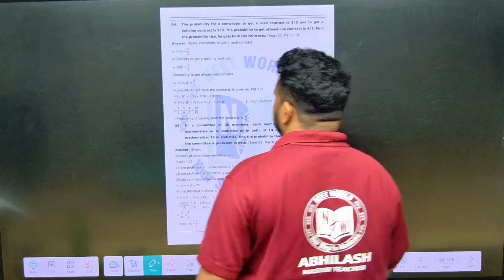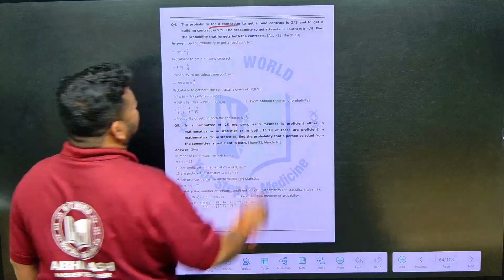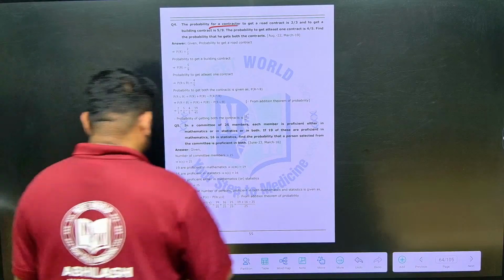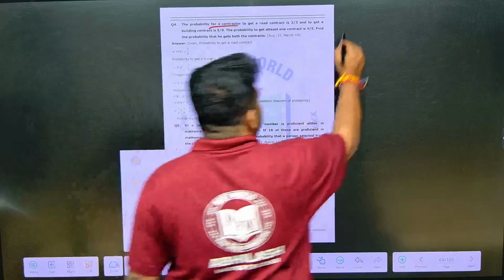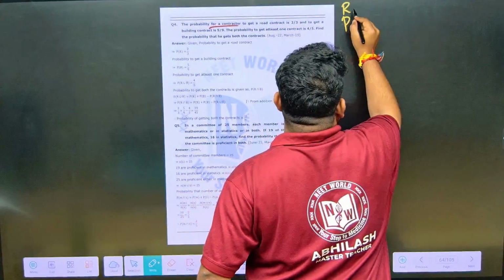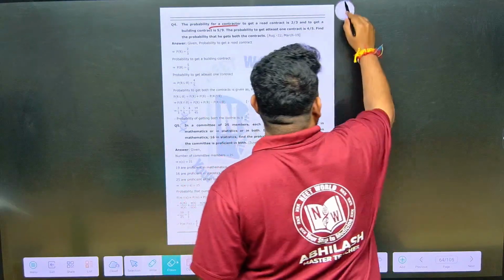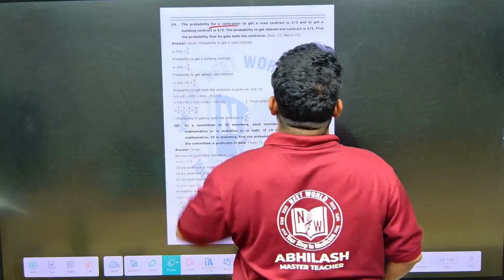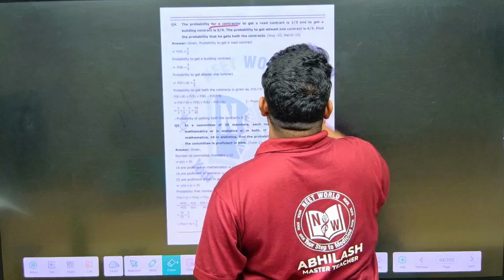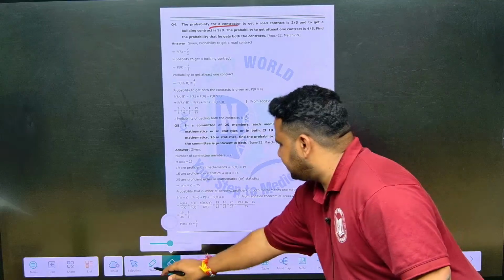Let's go to the fourth question. See here. Look at this question. They are telling the probability for a contractor to get a road contract is 2 by 3 and to get a building contract is 5 by 9. The probability to get at least one contract is 4 by 5, and the probability that he gets both the contracts we have to find.